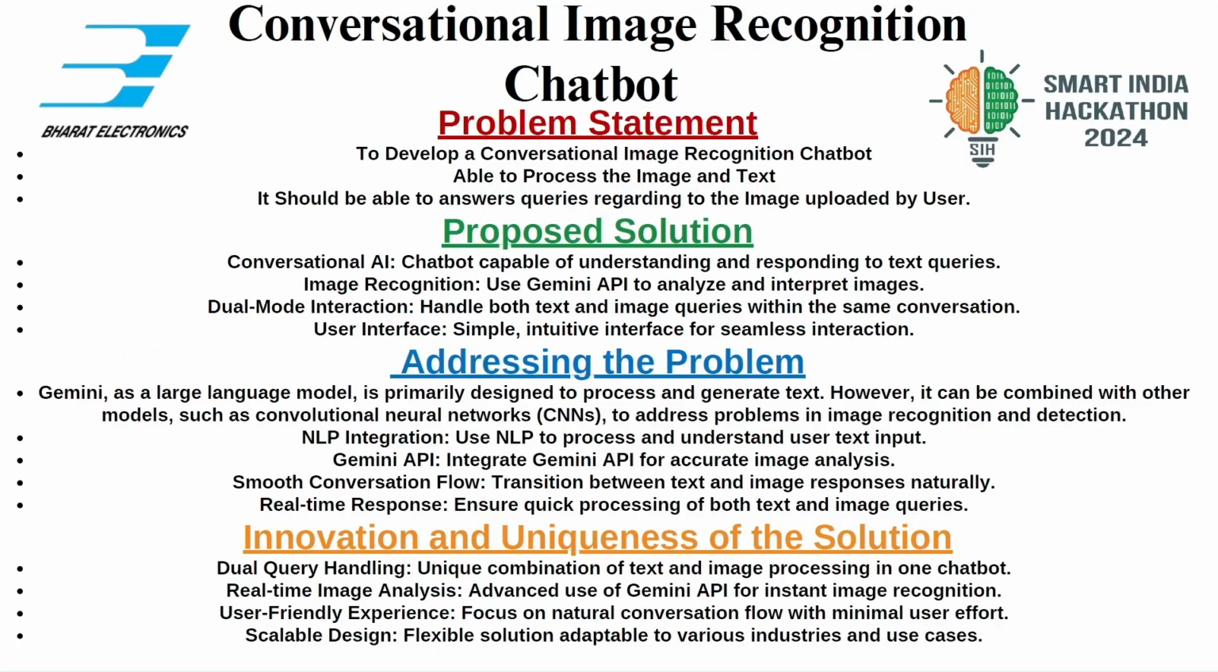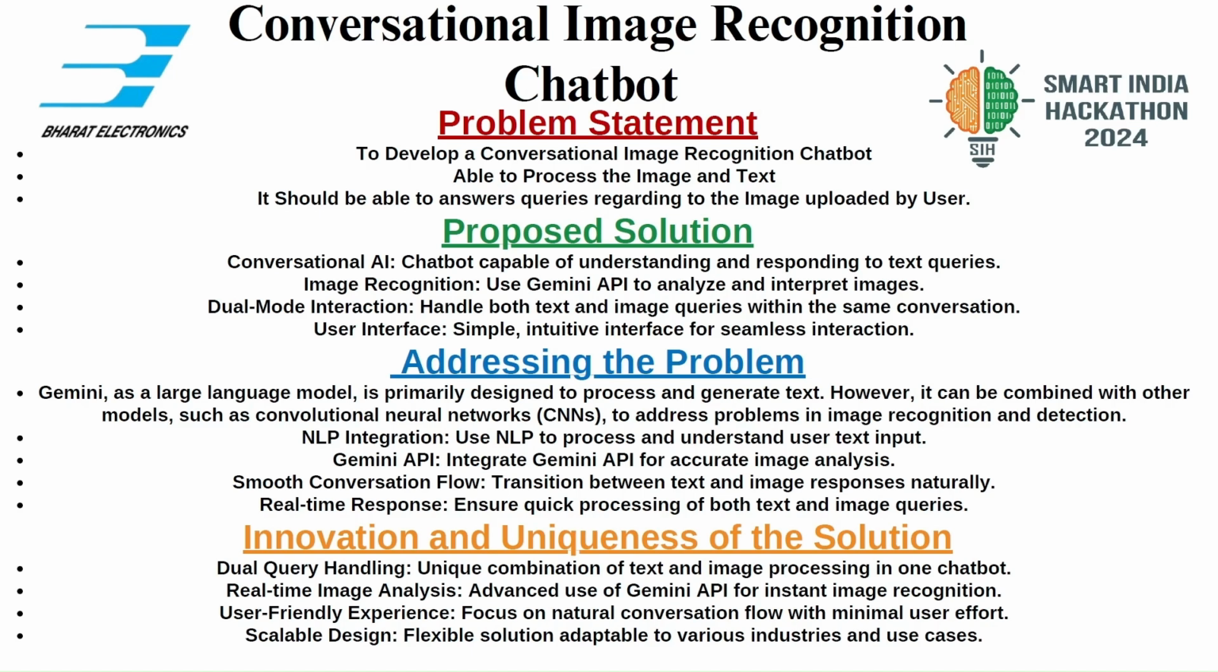So the problem statement is to develop a conversational image recognition chatbot able to process the image and text. It should be able to answer queries regarding the image uploaded by the user or captured by the user. So the proposed solution was a conversational AI chatbot capable of understanding and responding to the text queries. And the other option is image recognition.